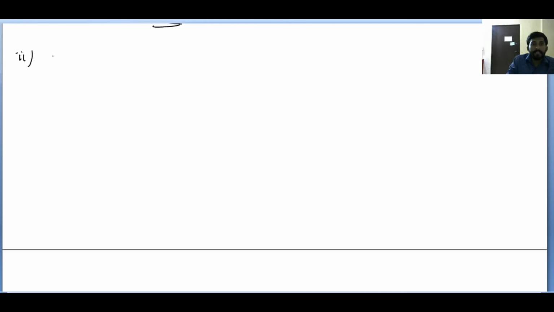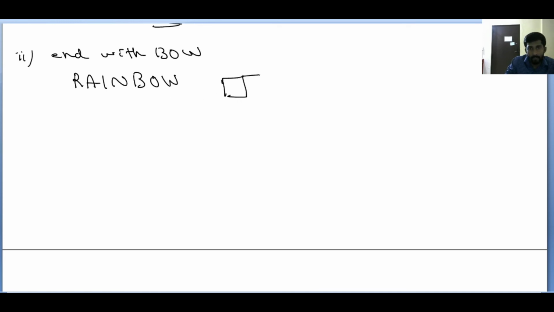Clear? Second case is end with BOW. You need to make arrangement such that words must end with BOW. See, consider the given question, rainbow. Here you can see 7 letters I am writing, 1, 2, 3, 4, 5, 6 and 7.